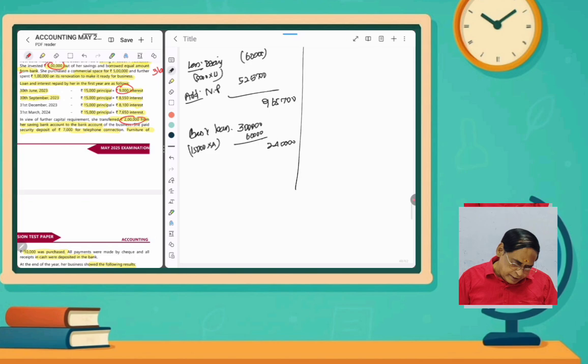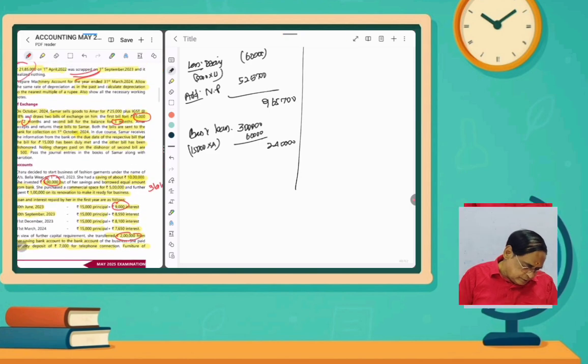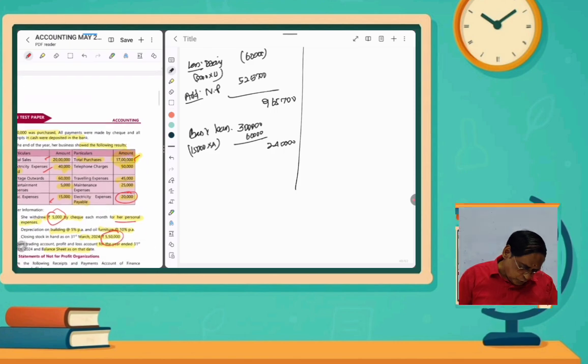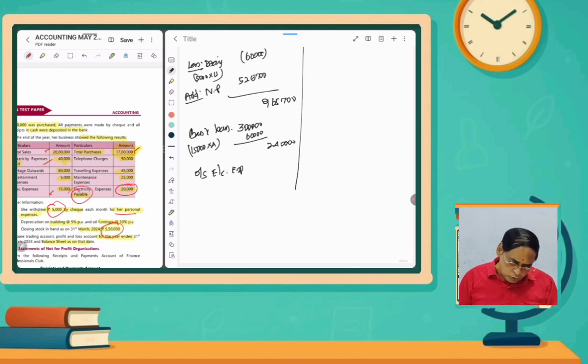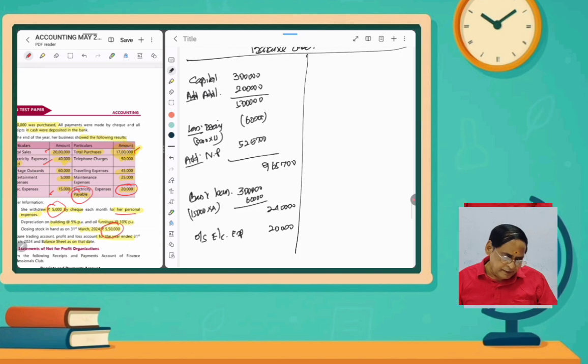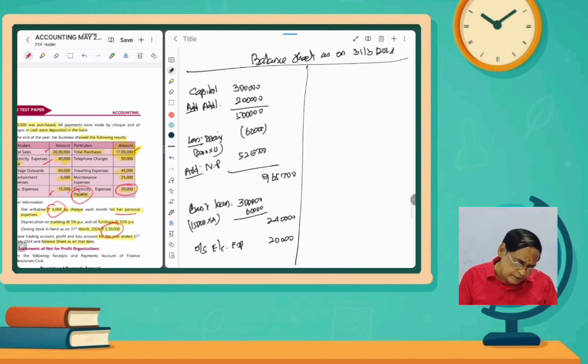And then outstanding expenses on electricity, how much? 20,000 payable, outstanding. So this is the credit side, I mean the liability side.